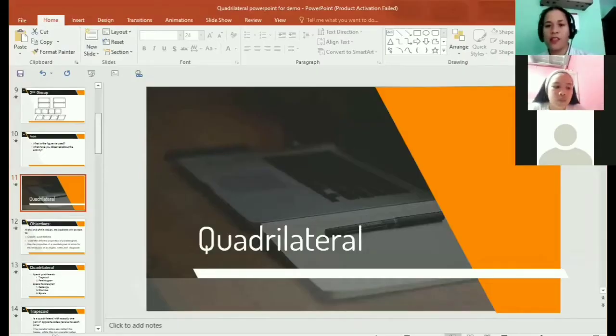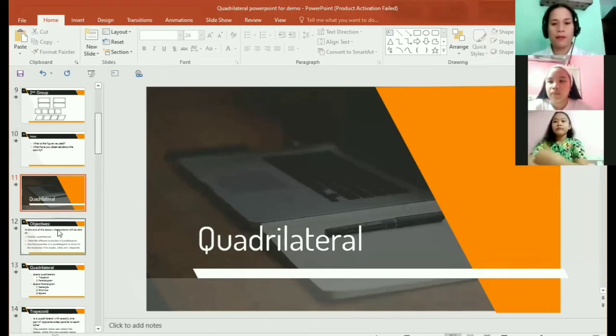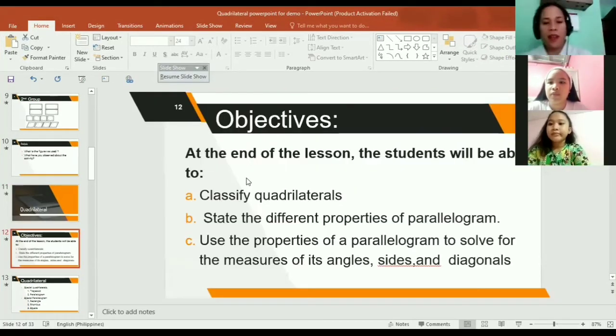What did you see on your screen now? Quadrilateral po. Okay, that's it. So our lesson for today is about quadrilaterals. Our objectives at the end of the lesson: you will be able to classify quadrilaterals, state the different properties of a parallelogram, and use the properties of a parallelogram to solve for the measures of its angles, sides, and diagonals.